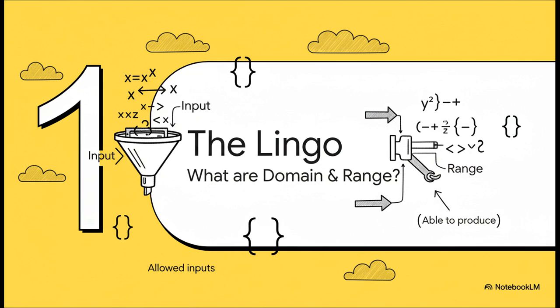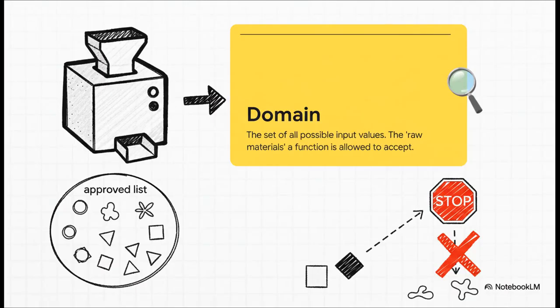This is where we get to our main event, domain and range. Honestly, they're just fancy words for what the machine is allowed to take in and what it's capable of spitting out. Okay, first up, the domain. The domain is literally just the complete list of all the possible numbers you're allowed to put into your function machine. Think of it as the official list of approved ingredients. Any input that's not on this list, nope, the machine just rejects it.